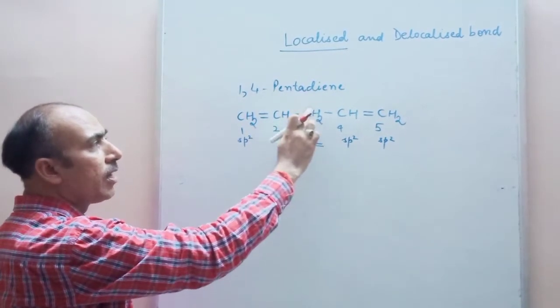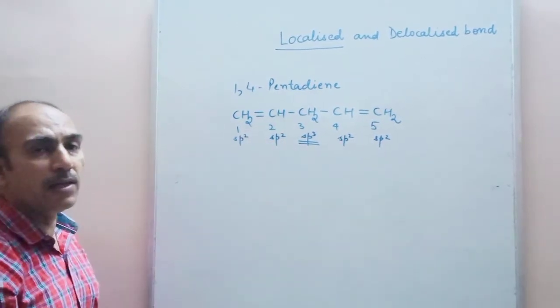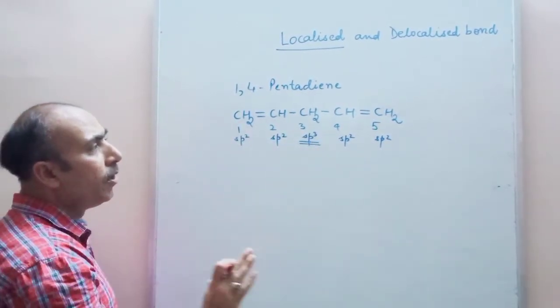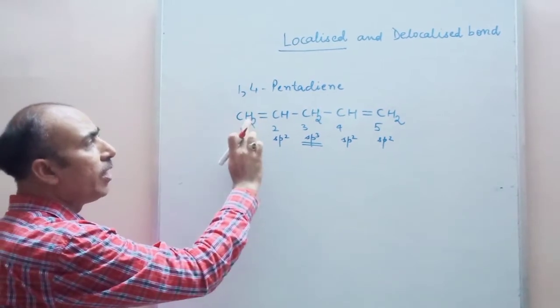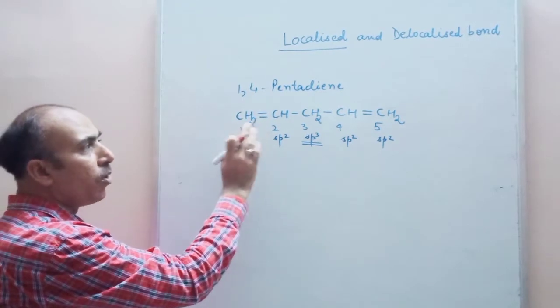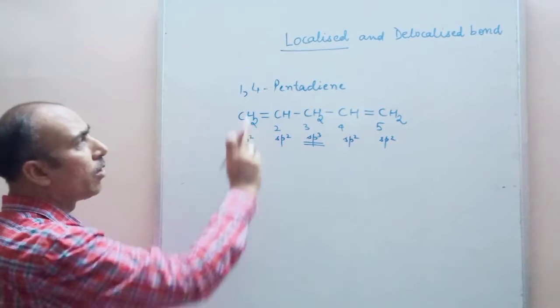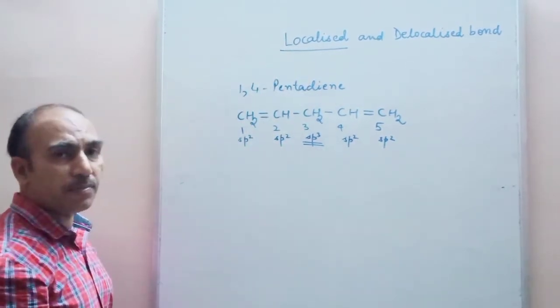That is why the electrons are not delocalized. They are confined only between the carbon atoms between which the bond is formed, so they are called localized bonds.